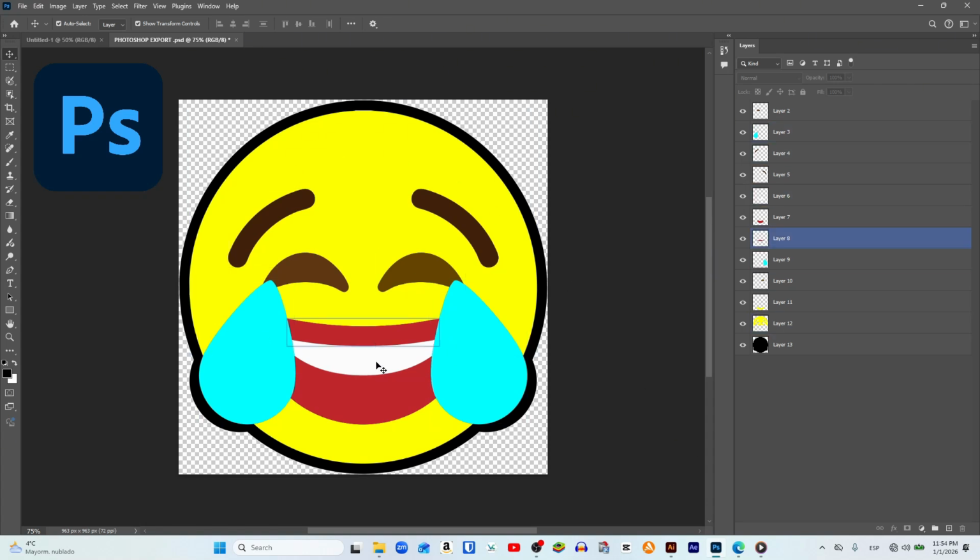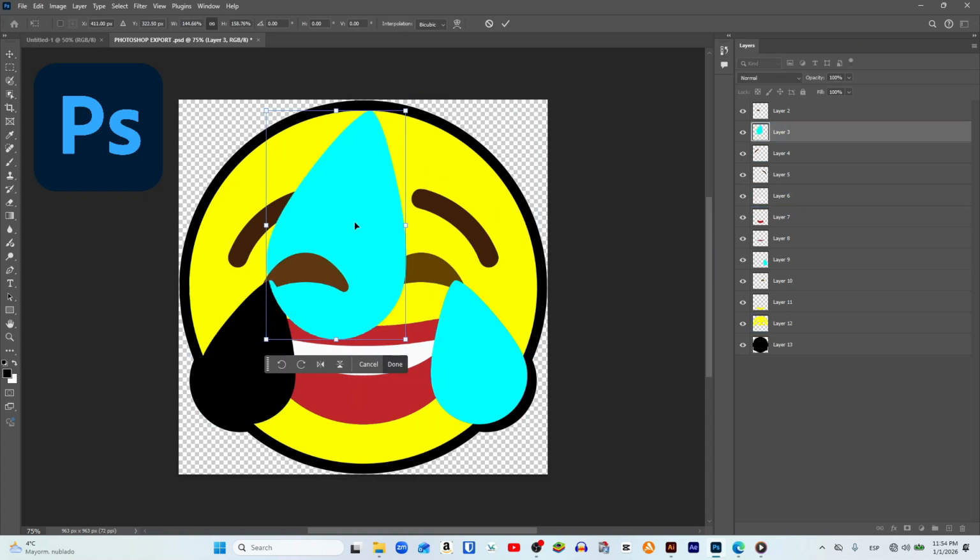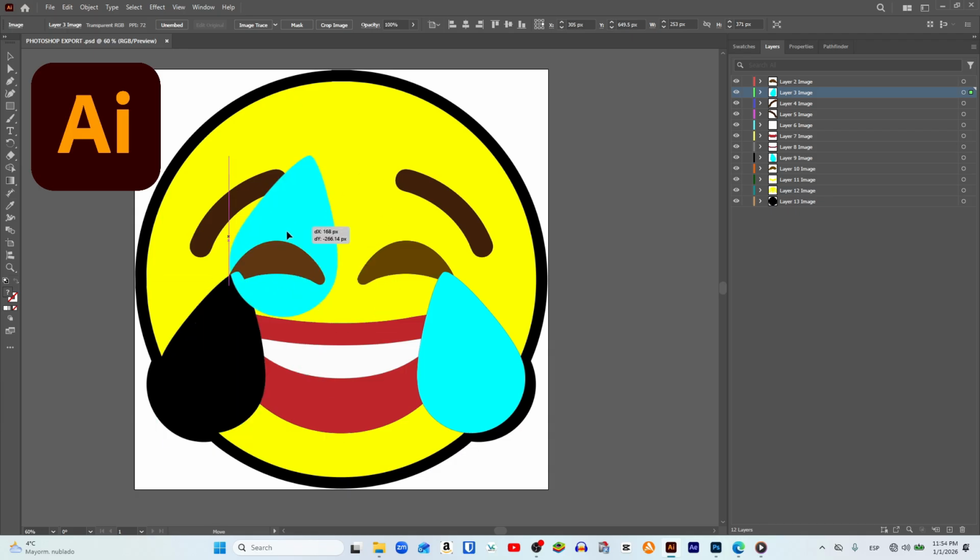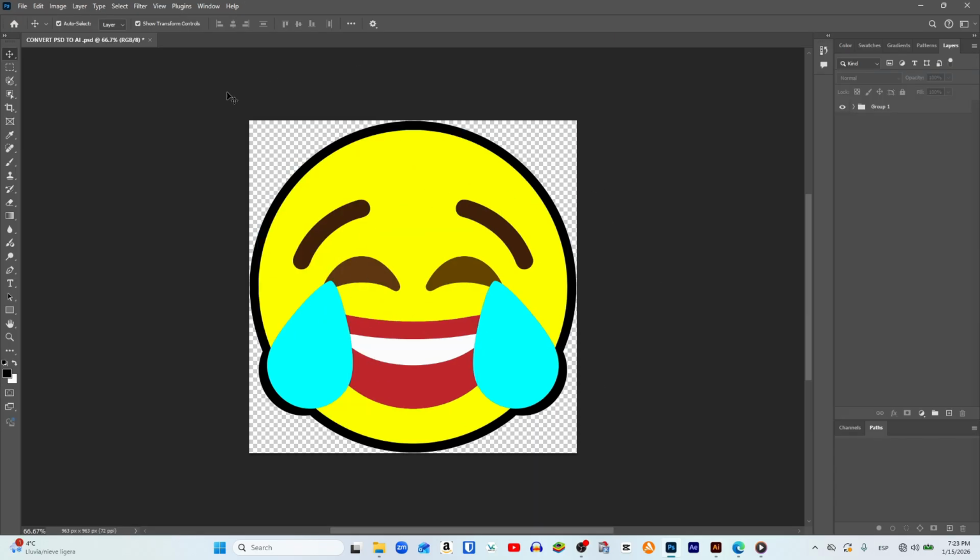In this video, I will show you how to convert the Adobe Photoshop PSD file to Illustrator AI. We start in an Adobe Photoshop document, and as you can see, I already have the object inserted that I want to convert to Adobe Illustrator format.